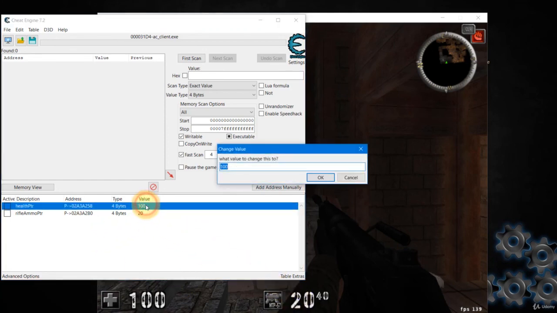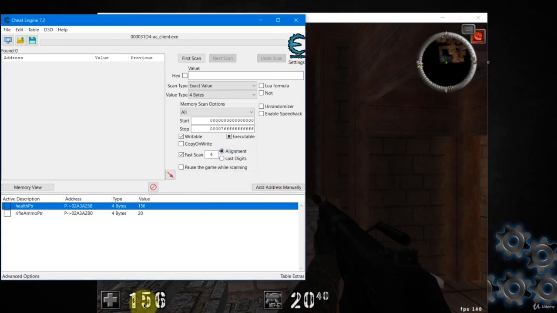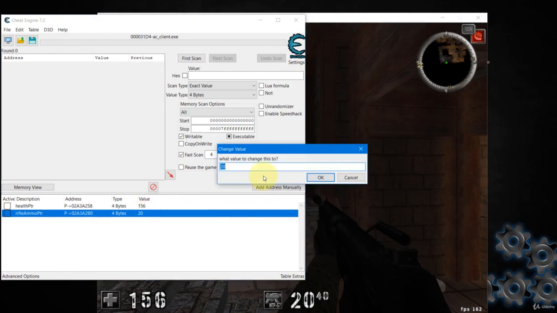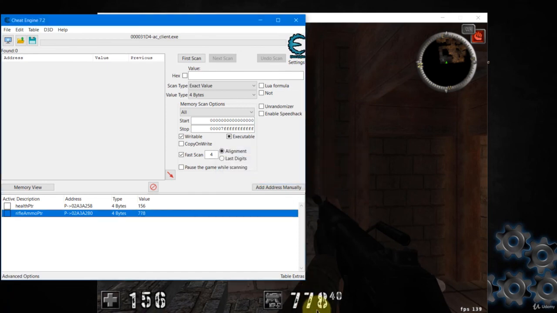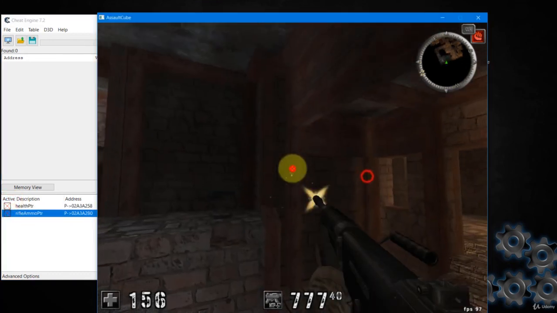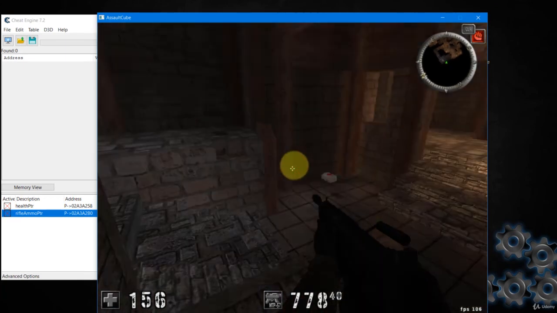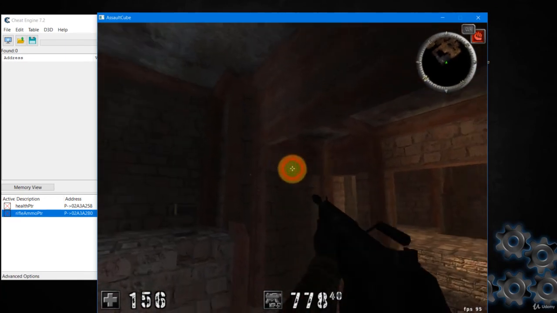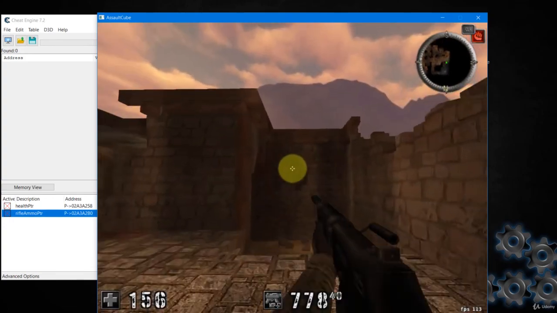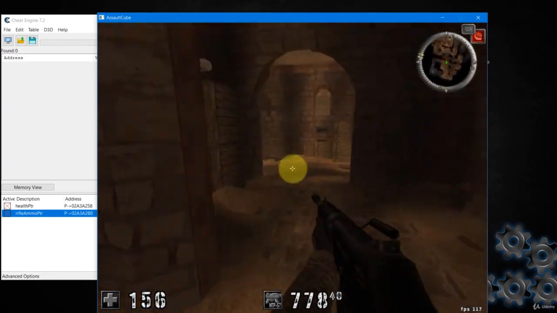And you can change your health if you want. If you don't want to change it, you can freeze it. It's up to you. Let's say I put it at 156 and your health changes to 156. And the ammo, you can change it to maybe 778 and immediately it will reflect the change. If you don't want to change it, you can freeze it using these two buttons. So if you freeze it, when you shoot, you see your ammo does not decrease. And if you walk into a battle, you also will not lose any health.